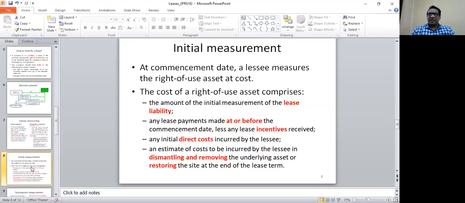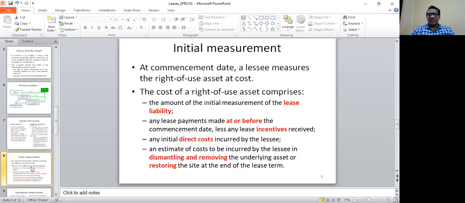So if you have already made some lease payments, or if you are going to make a lease payment at the commencement date of the lease, minus any incentives that you have received, you need to add to the cost of the asset. Any direct cost incurred by the lessee. If you have incurred certain direct costs with regard to the lease, then those direct costs also should be added to the cost of the asset. An estimate. Now, this is only an estimate because this is not something that you can determine when you are commencing a lease. So you have to estimate whatever cost you may incur to dismantle, to remove, and also to restore the site at the end of the lease term.